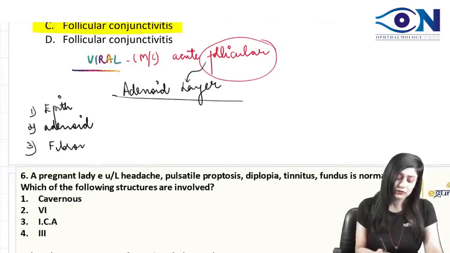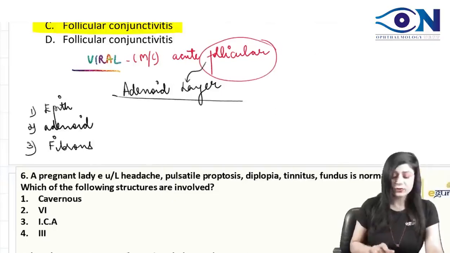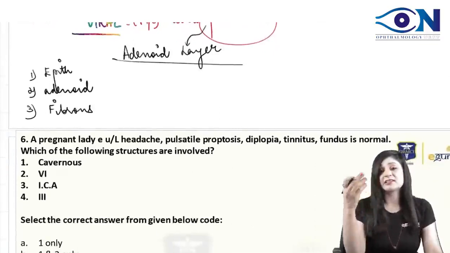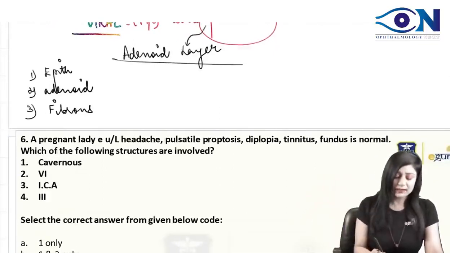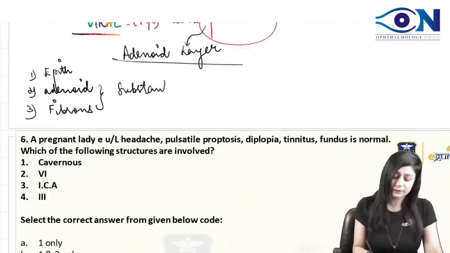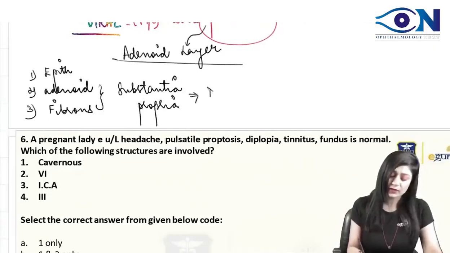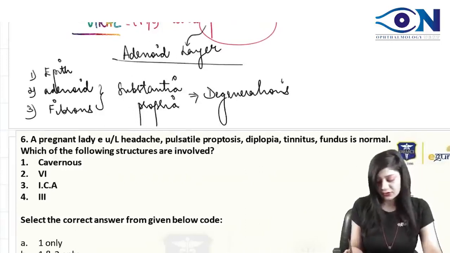So we have got 3 layers, and all three have different specialities. In the adenoid layer we may have follicles, and the adenoid and fibrous layers together are called the substantia propria. In the substantia propria you are going to get the degenerations.